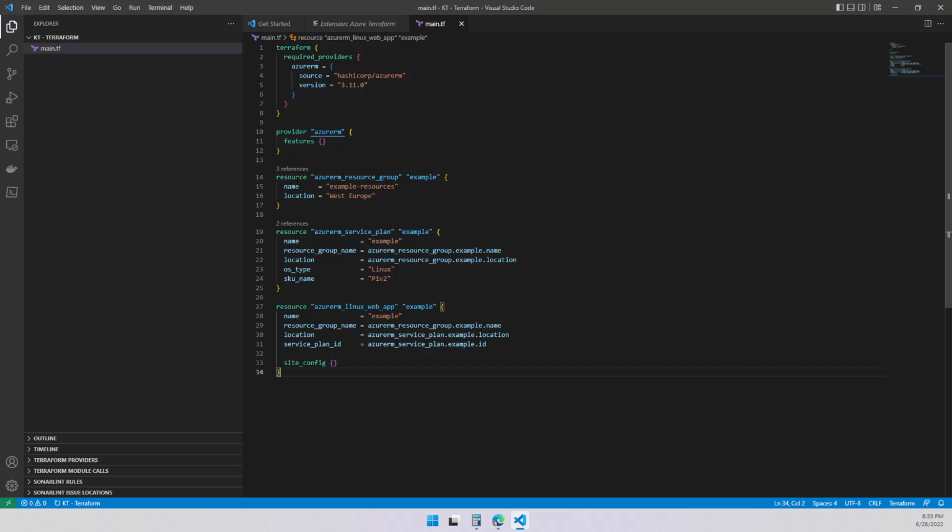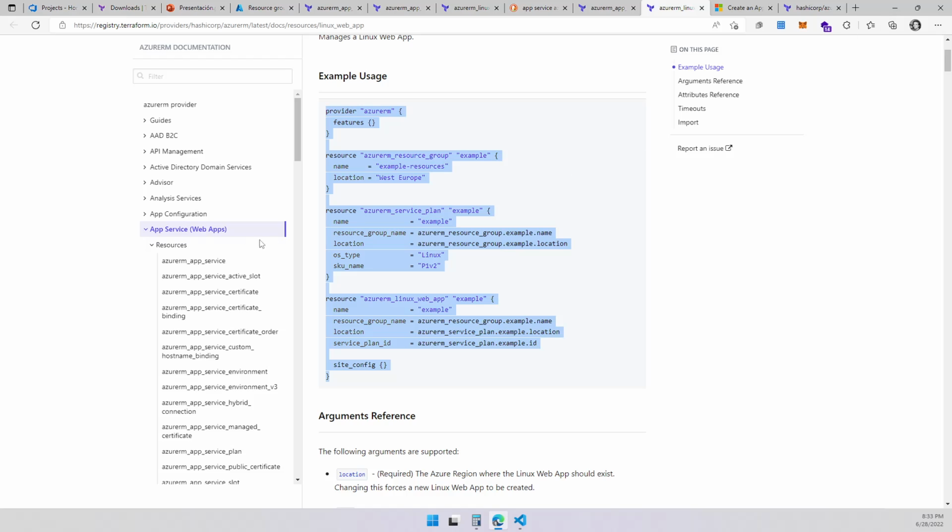First, in line 14, you're going to create a type resource. As you can see, it's highlighted in green, right? And we are telling Terraform that it's going to be a resource.